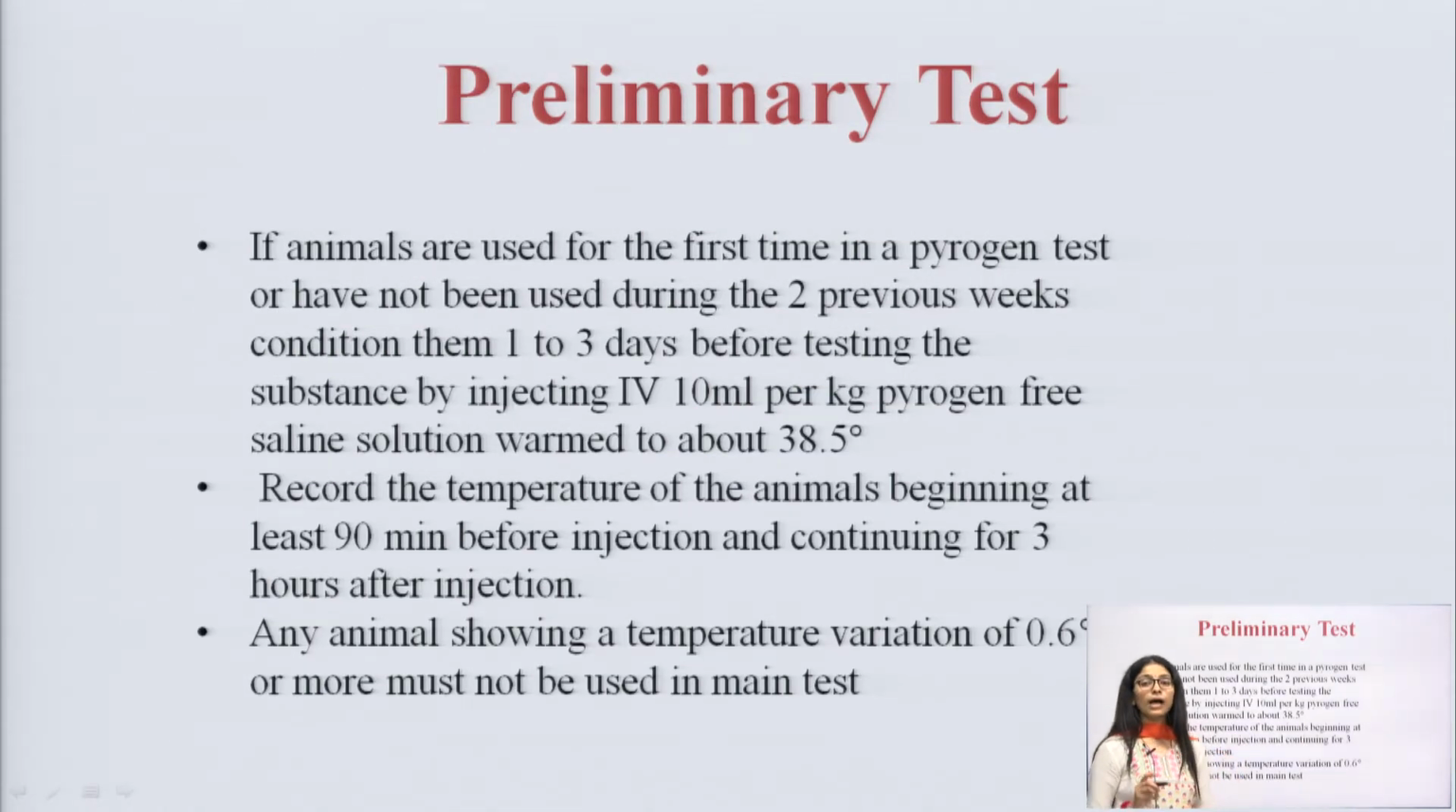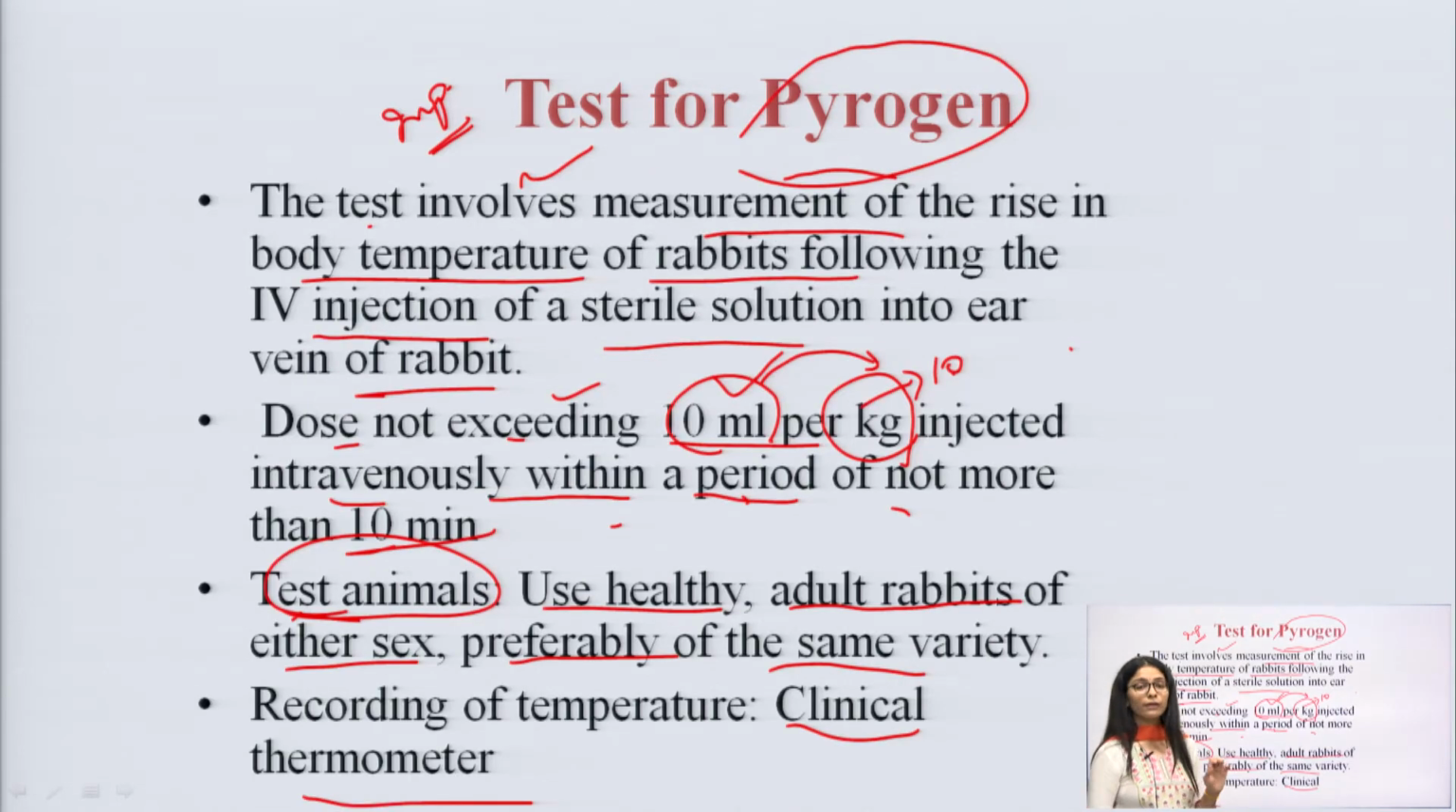Okay, from that we have the preliminary test. This is a test we have to go further with. The first step is doing the preliminary test. So, from the previous slide we got to know that we have to get a rabbit, we have to get our parenteral preparation, then we have to get a clinical thermometer, of course, to check the rise in body temperature. Okay, this is what you particularly need for this experiment.